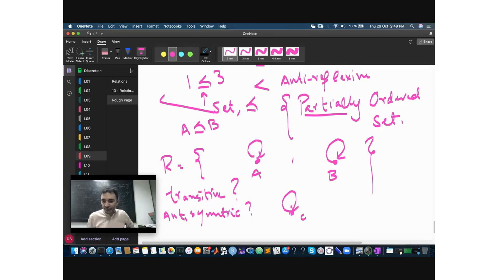Why is it not transitive? If it's not transitive, you should come up with an example, right? It is transitive. There are no two edges here where the third edge is missing, right? There should have been such an example if it was not transitive. There is no such example, which means it is transitive.